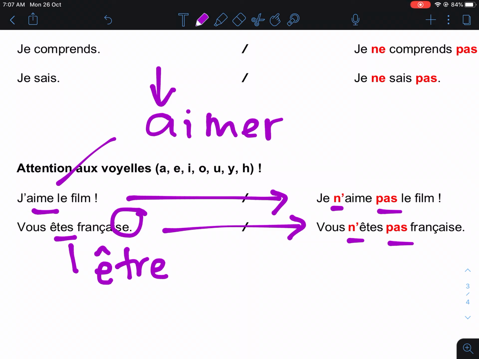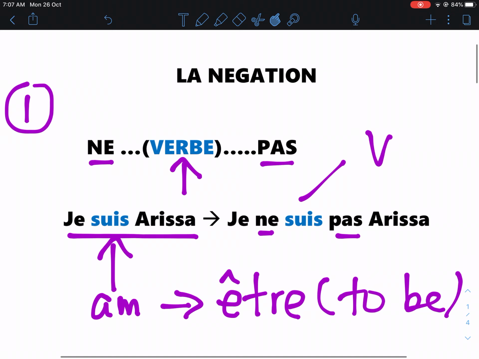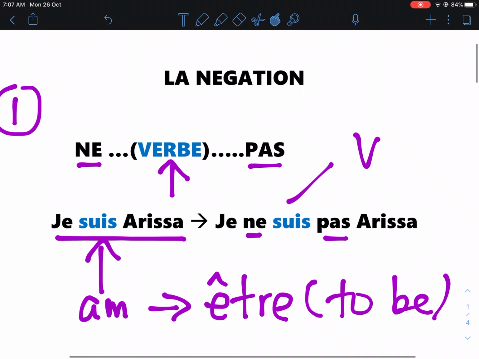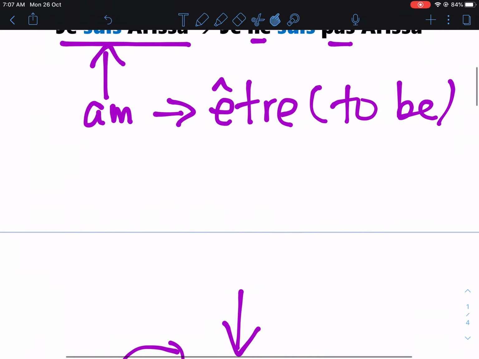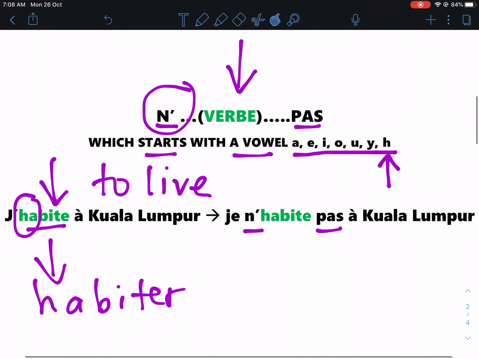Alright? Well, that pretty much sums up our lesson today. So remember, whenever you have la négation, you put ne, verb and pas, or an apostrophe, verb and pas. Now let's look at the last. Alright, so you have here "je suis Arissa" becomes "je ne suis pas Arissa." You use ne and pas. And the second one, you use an apostrophe and pas because the verb starts with a vowel: A, E, I, O, U, Y, and H.